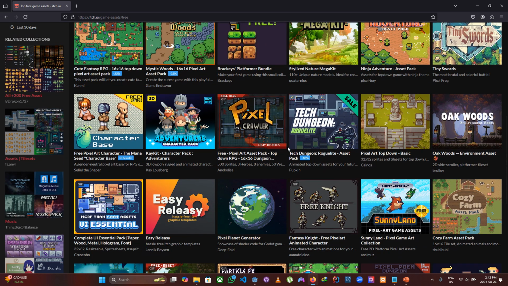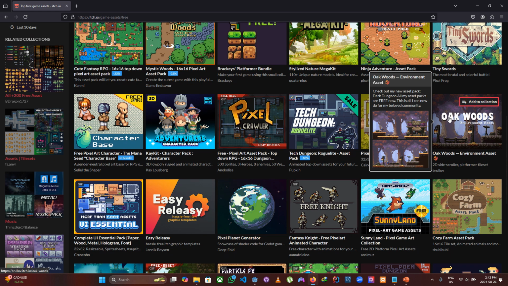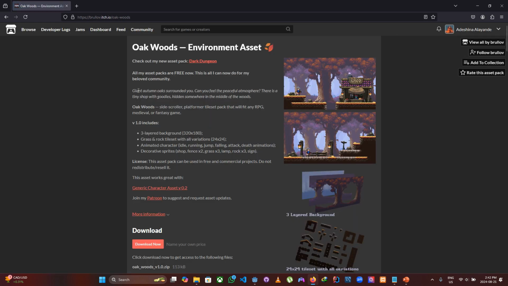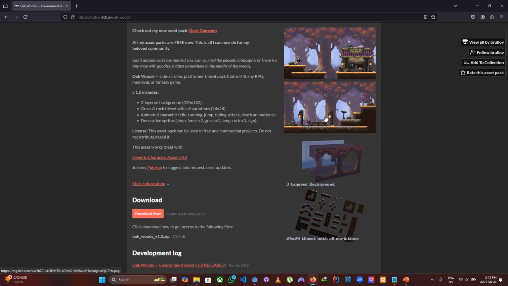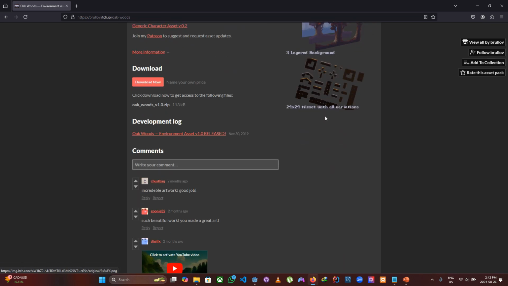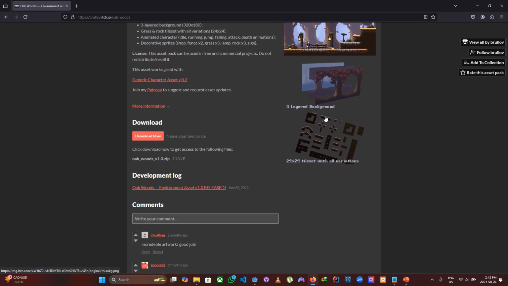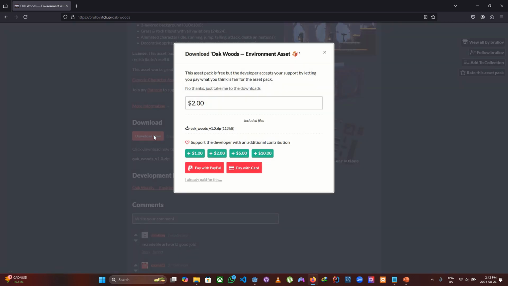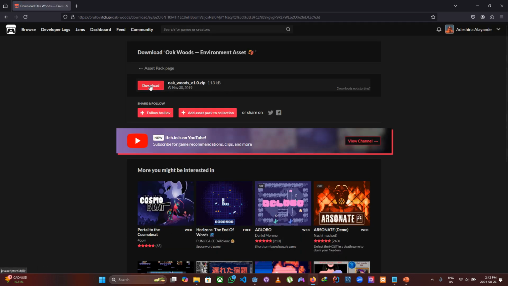Oakwoods. Huh. Okay, this one looks fun. Oakwoods assets. Okay, so it has a player, it has a background, has a shop. Yeah, I think this is okay since I'm not making anything too complicated. Okay, yeah, sure. Let's download it. Nope, just take me to the download and download them.